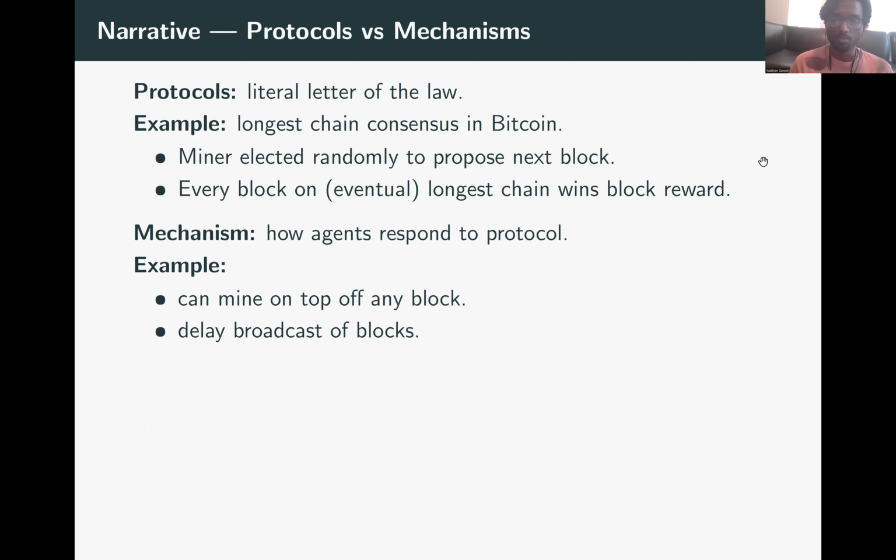Right? So continuing on the longest chain example. As I mentioned before, while Bitcoin hopes that miners continue to build at the tip of the longest chain, miners can still choose to attach their block pretty much anywhere on the chain. And once again, Bitcoin hopes that as soon as they propose a block, they announce the block to the entire network, like they don't sit on the block for a while and then delay it. Whereas nothing really stops the miner from delaying broadcast of blocks.